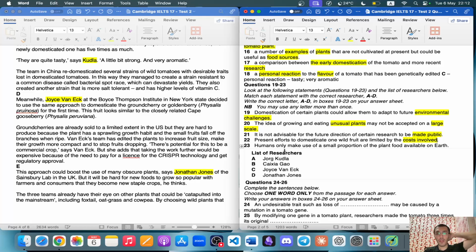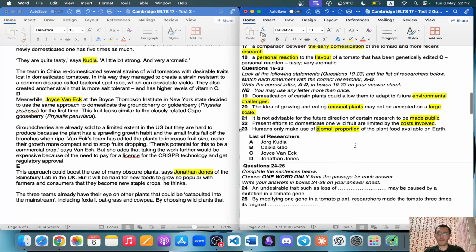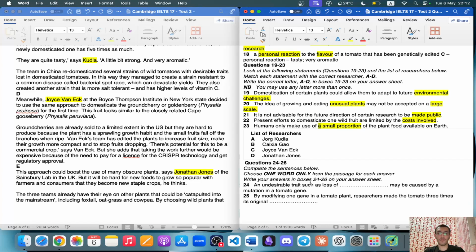So humans only make use of a small proportion. A small proportion is positive, meaning an enough number. But without the word a, without the indefinite article, small proportion would mean it is very limited, in a negative way. Maybe you can just find it in the grammar.